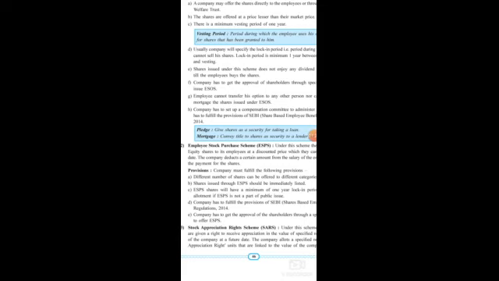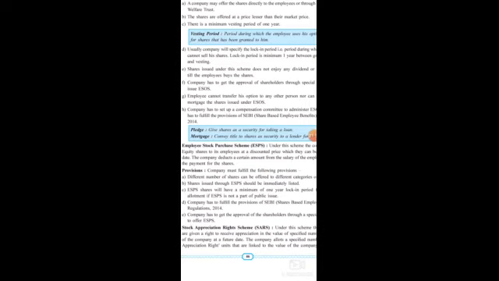Fourth point is, there are certain provisions, certain rules laid down by SEBI, and every employee has to accept those provisions. Fifth point states that the company should get an approval from shareholders whether they want to accept the offers given under the ESPS scheme or not.